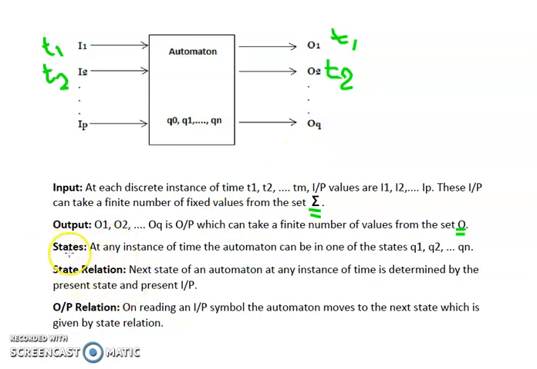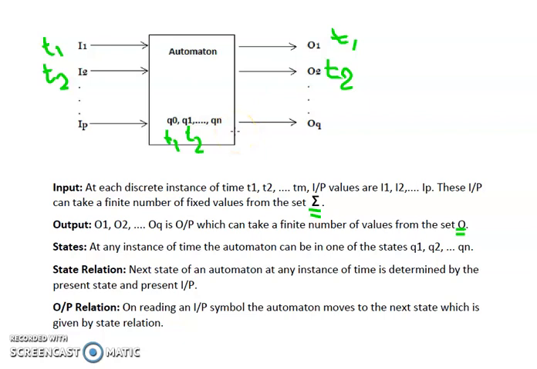Now, we talk about the states. At any instance of time, the automaton can be in one of the states Q1, Q2, and so on till Qn. So, we can be in any of the states when our machine is in working condition. At time t1, we can consider that we are at state Q1. At time t2, our machine is at state Q1, and so on till Tn, Tn plus 1, we are on the state Qn. So at a discrete instance of time, an input is provided, we are in a particular state, and a particular output can be generated.